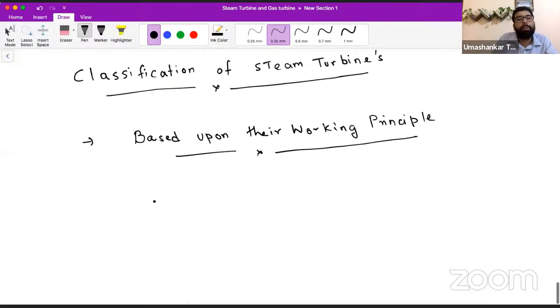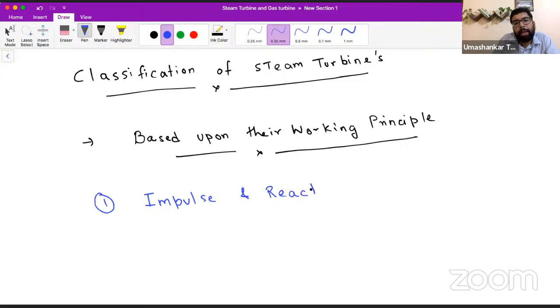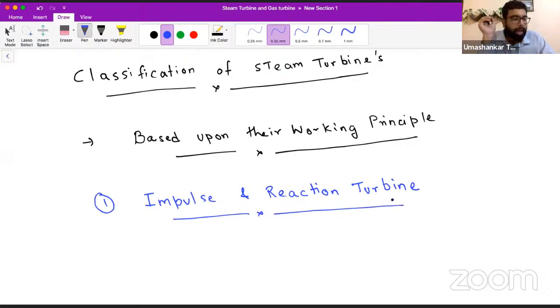Based upon the working principle, we can classify steam turbines into impulse turbine and reaction turbine. So on the basis of working principle, there are two kinds of turbine we can classify into, that is impulse turbine and reaction turbine. What is the basic difference between impulse turbine and reaction turbine on the basis of their working principle?